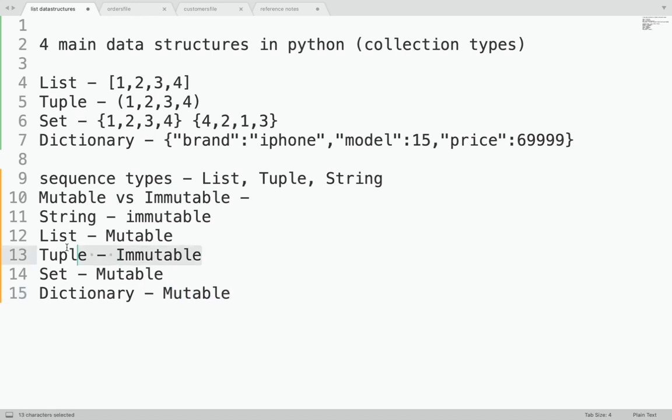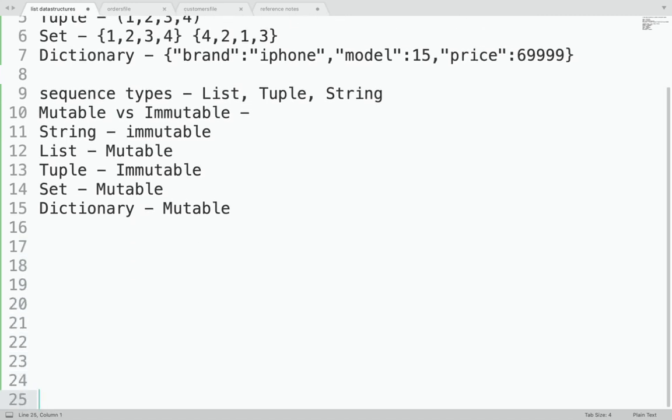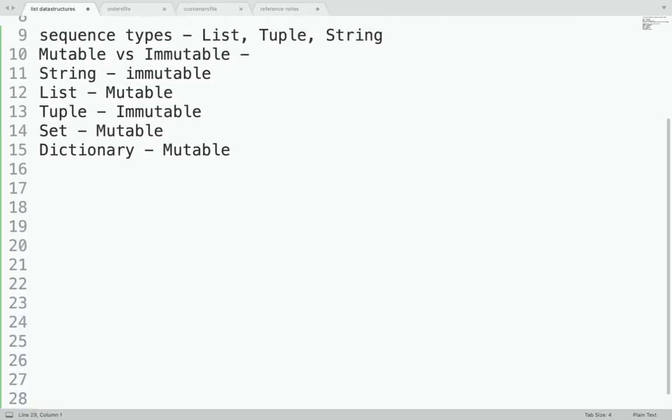Anyways, our main concentration right now is on list and tuple. The main difference between list and tuple, of course, is the way we define it. A list is defined inside square brackets, and a tuple uses normal brackets. So let's proceed. You understood about mutability and immutability.